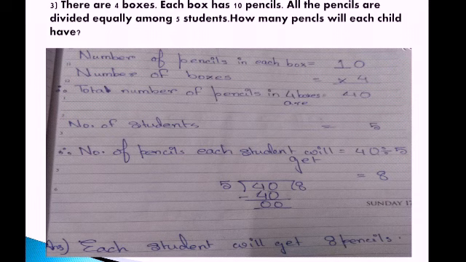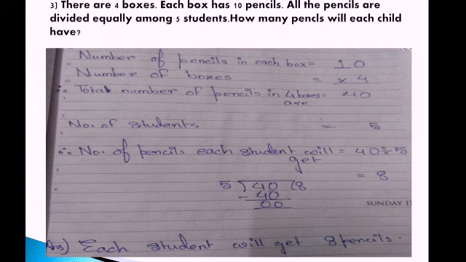Okay, our third question. There are 4 boxes. Each box has 10 pencils in it. All the pencils are divided equally among 5 students. How many pencils will each child have? Now, understand this one very nicely. There are 4 boxes. Each box has 10 pencils in it. So, in 4 boxes, how many pencils will be there?